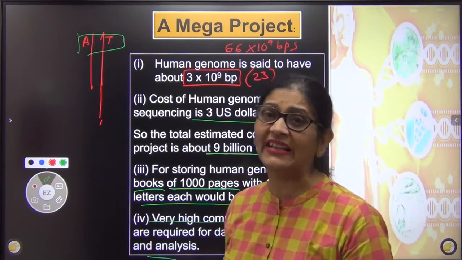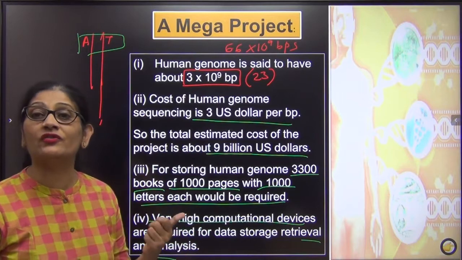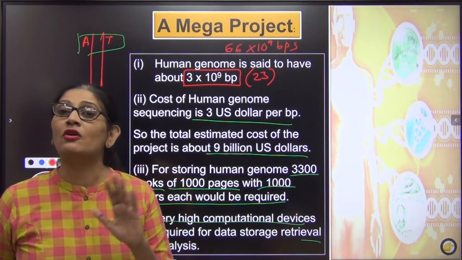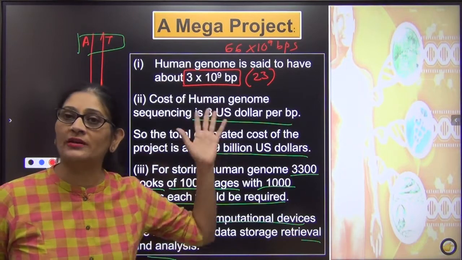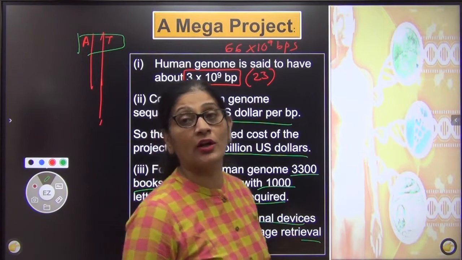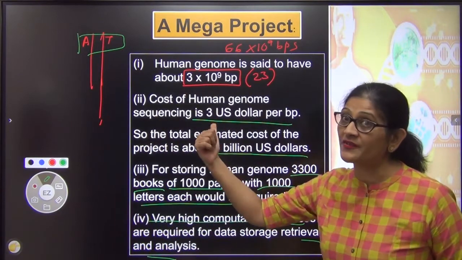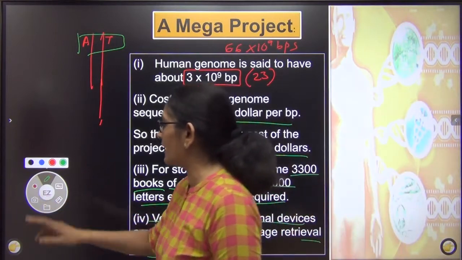First, what is HGP? It is the Human Genome Project. Now, who took it up, and for how many years? 13 years, from when to when? 1990 to 2003. Who took up the project? Done. Next question is, why do we call it a mega project? We call it a mega project because of the cost factor and because of the storage factor. This project was called a mega project.